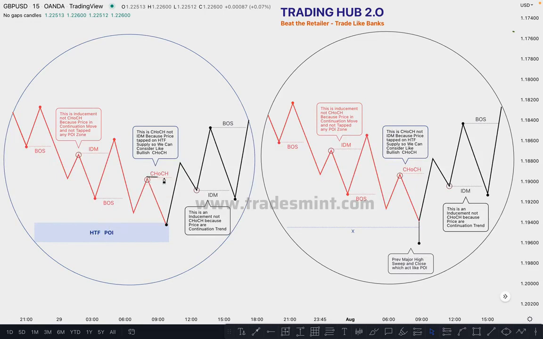The same thing happens here, the change of character is here, and the first structure is called the change of character. In this case you don't need to wait for the actual structure, you don't need to wait for this one here. You can mark the first general structure here as a change of character. Then the market pushes upside and creates this low, and in this case this is not a change of character, this is your inducement. Why? Because the market turned from bearish to bullish. So this is your inducement, tapping on any demand zone here, and the market goes higher.